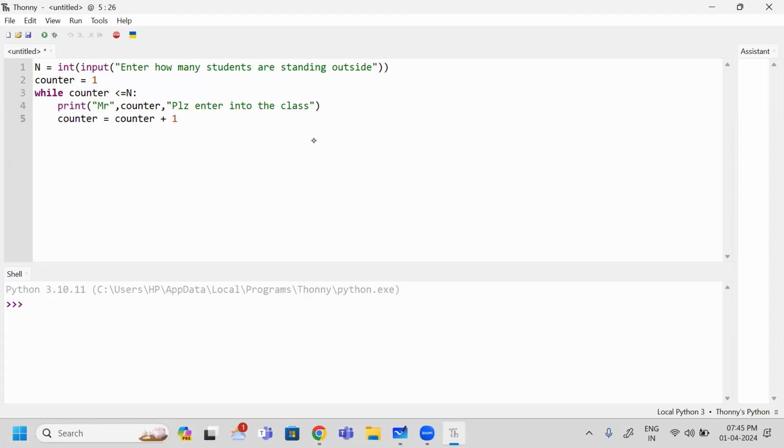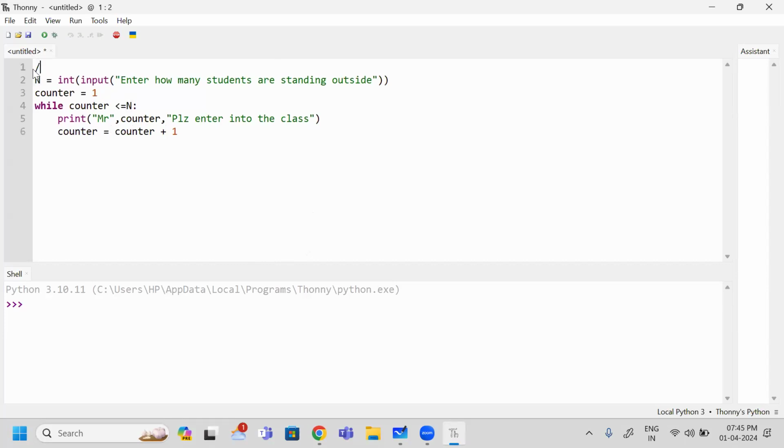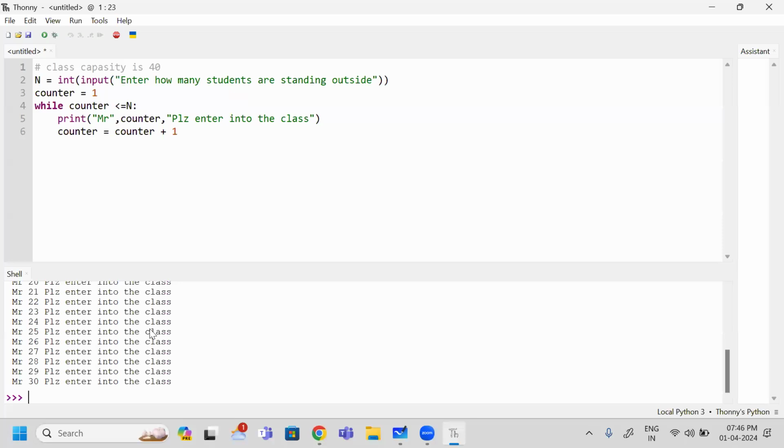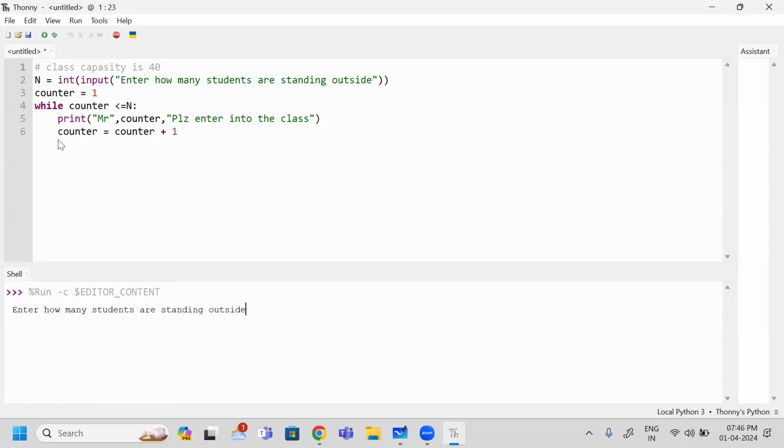Now I am going to run this program. So what is my class capacity? Let me write this one. Class capacity is 40. This is my class capacity. Now I am going to run. So 30 students are willing to attend my lecture. Am I inviting 30 out of 30 or not? Yes. So here when I run this one, 45 students are willing to attend.